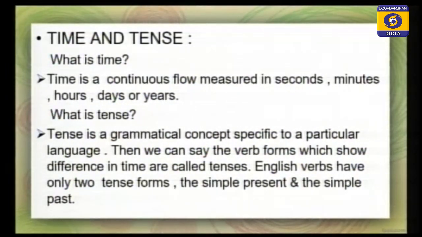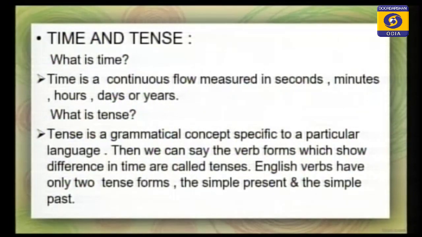English verbs have only 2 tense forms. You remember this thing. We can divide time into 3 parts: present time, past time and future time. But in the English language, tenses are of 2 types, that is present tense and past tense. There is no future tense in the English language. So what is tense now? Perhaps I think you understood.